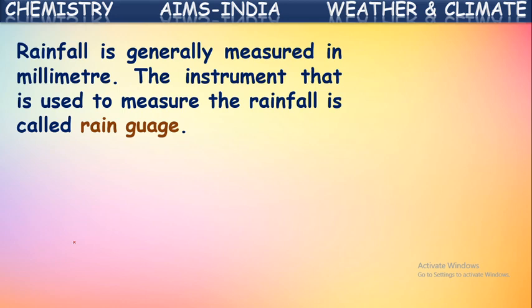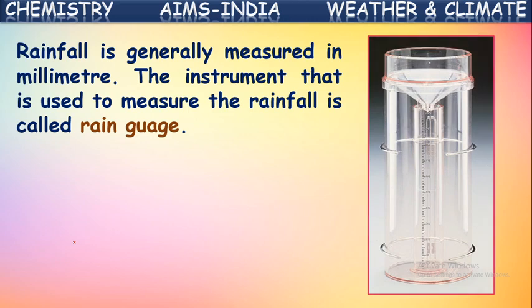How to scale this? There is an instrument. The instrument that is used to measure the rainfall is called a rain gauge. So this is the instrument used for measuring the rainfall, how much rain there is, whether it is light rain or heavy rain. So these can be measured by using this rain gauge.